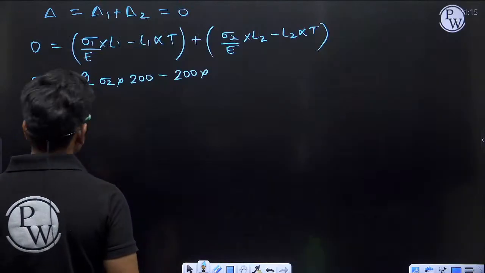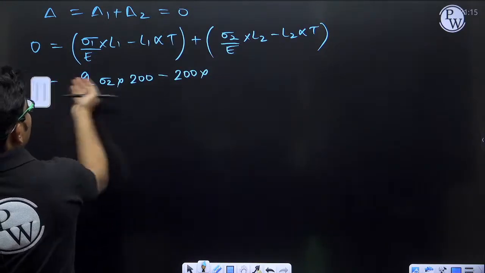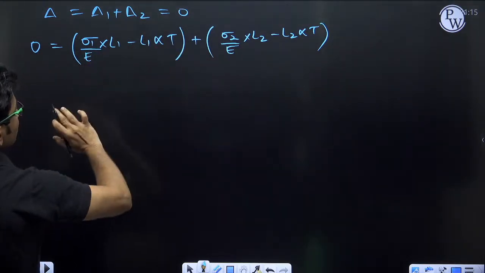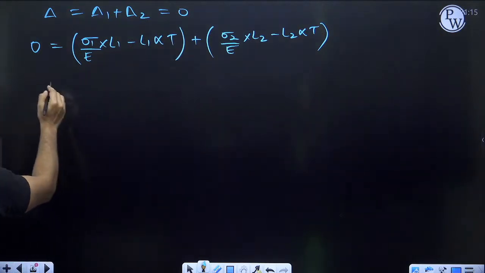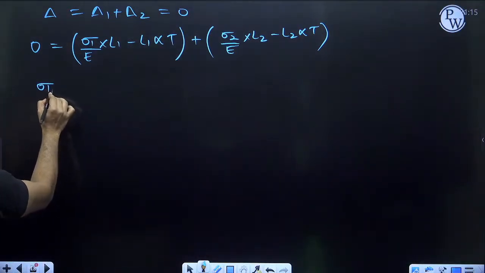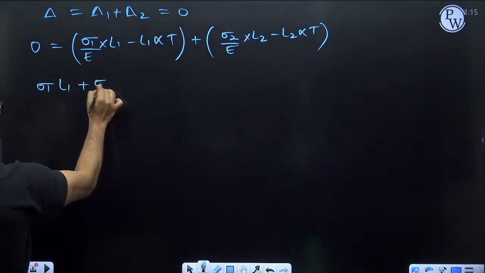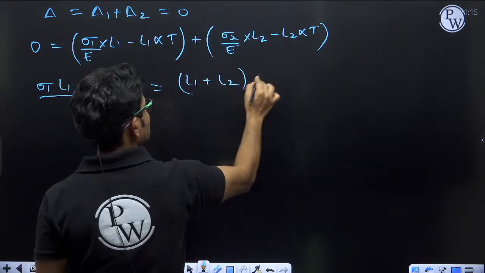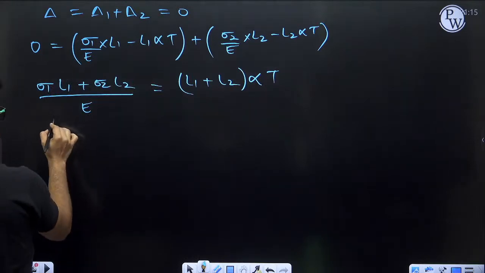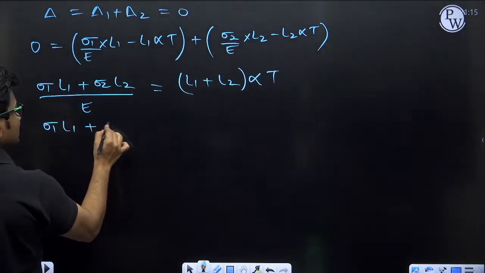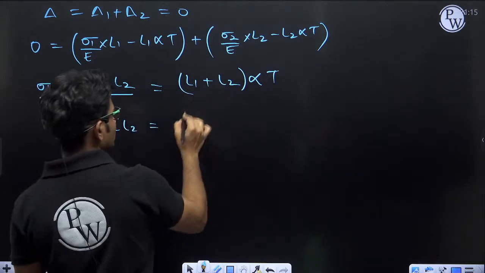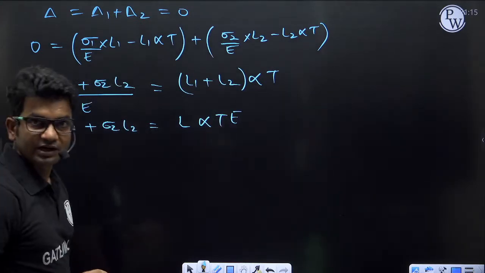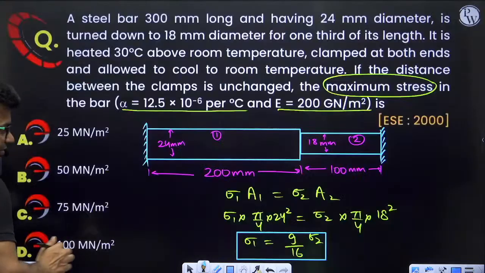Okay, just a minute. Now I have to calculate sigma 1, sigma 2. Let us put sigma 1 and sigma 2 on one side and L terms on the other side. So sigma 1 L1 plus sigma 2 L2 whole upon E will be equal to L1 plus L2 alpha T, that will be on the other side. So sigma 1 L1 plus sigma 2 L2 will be equal to total length L into alpha T into E. This is the final equation that we are getting, and from here if we put in all the terms, we'll be getting the final answer.